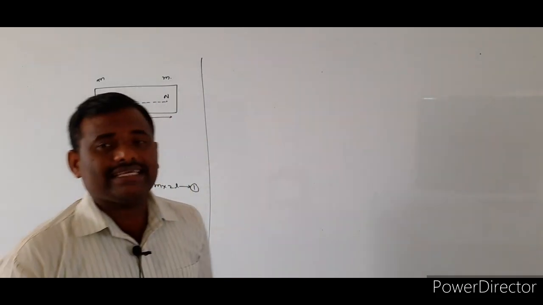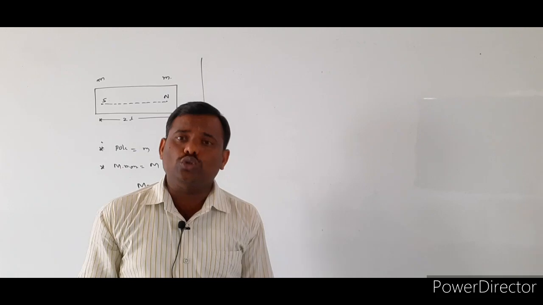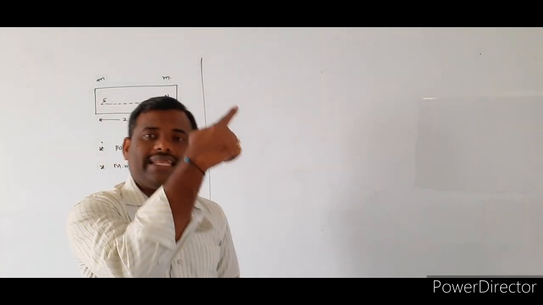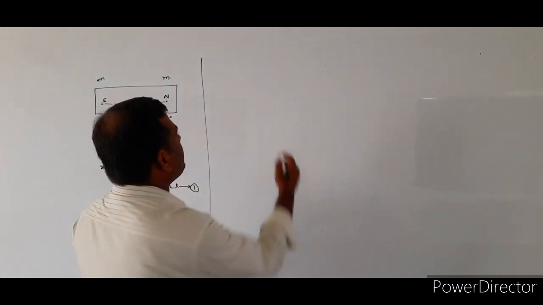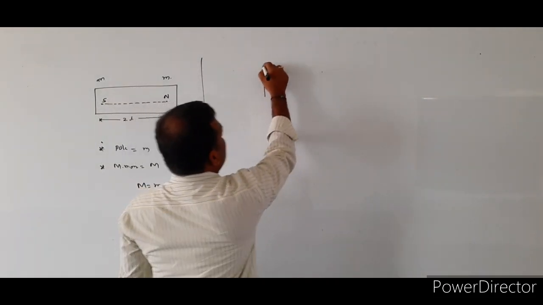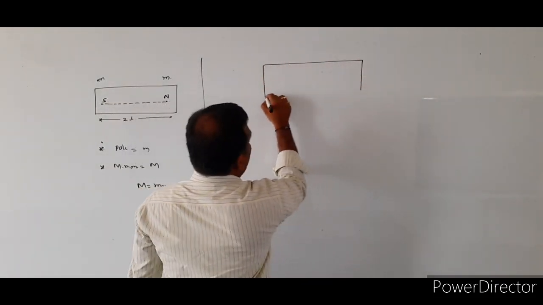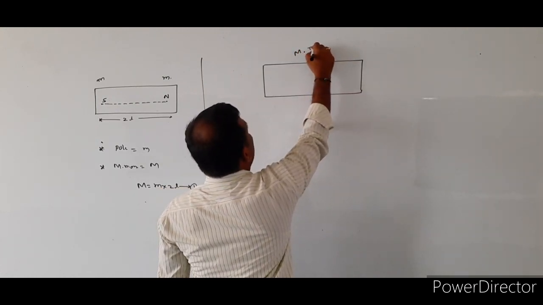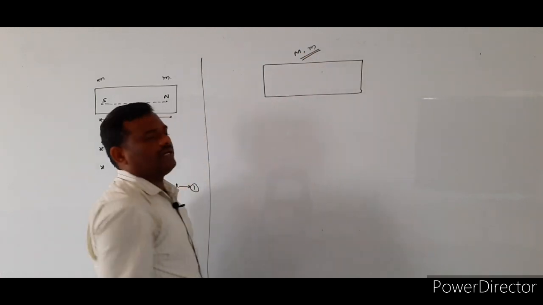So in the previous case, how did we divide the bar magnet into two pieces? We cut the bar magnet perpendicular to its magnetic axis. Now, in this case, I consider a bar magnet whose magnetic moment is equal to capital M and pole strength is equal to small m.